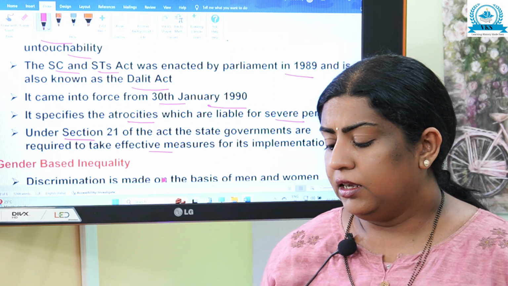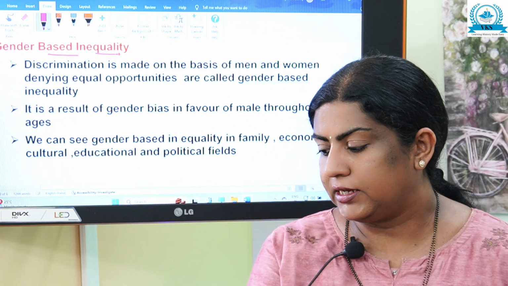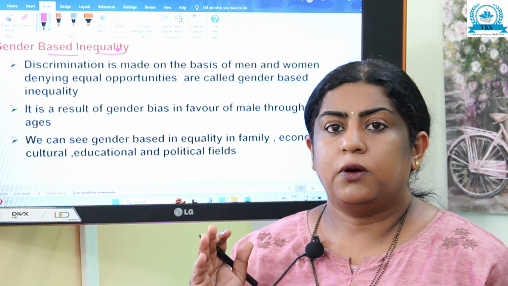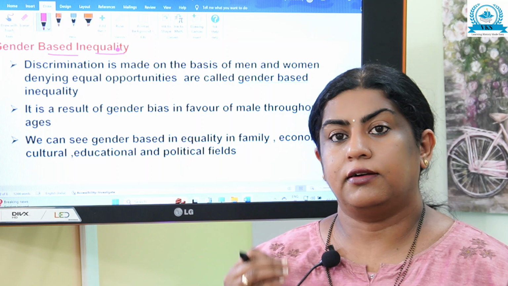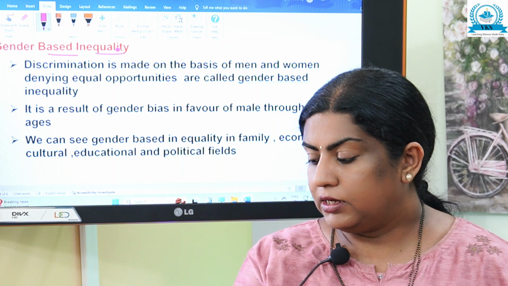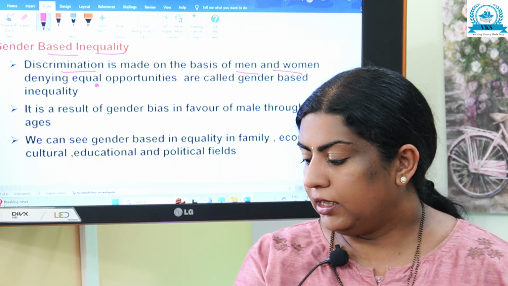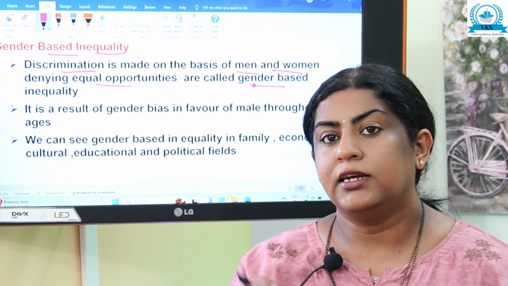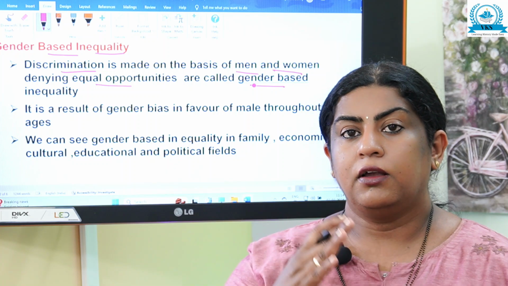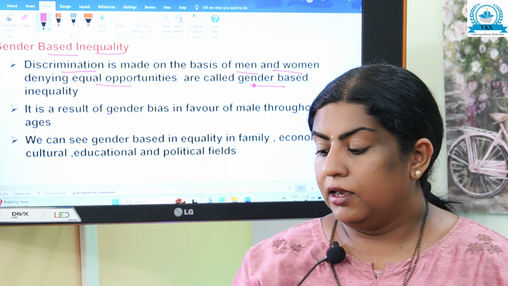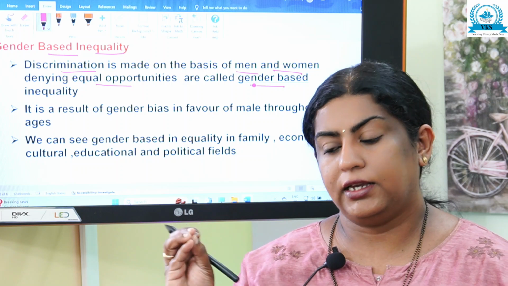Now, moving on to the next topic, that is gender-based inequality. The last topic was inequality based on caste. Now the next is inequality based on gender. Discrimination made on the basis of men or women, male or female, and denying equal opportunities to both of them is called gender-based inequality.